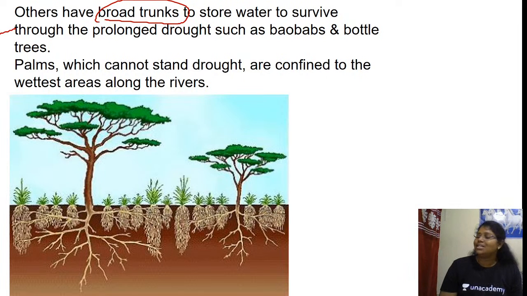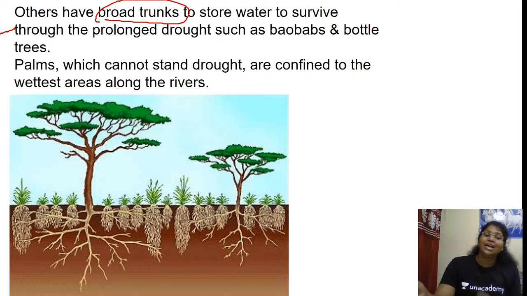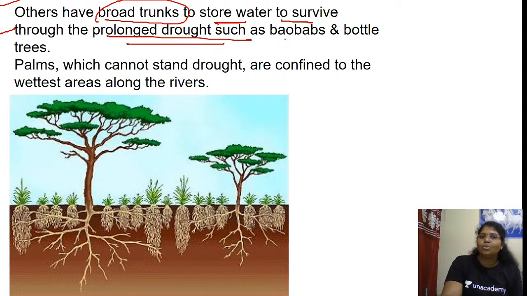Why is it broadly extended? Because if you want to find something, they are extending their hands like an octopus's hands. They are trying to extend in all possible directions, because at least in some way they may get some amount of moisture, searching underground for water. The others have broad trunks to store water to survive through prolonged drought, such as baobabs and bottle trees. So what are the species?